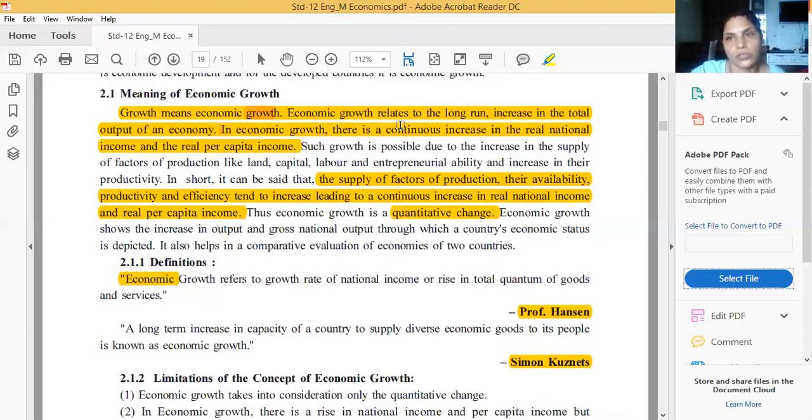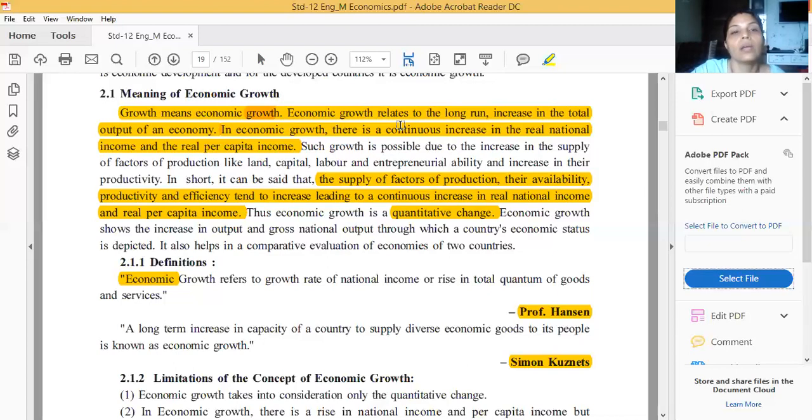Supply of factors of production and their ability, their efficiency, their productivity, and productivity increasing continuously. Due to that reason, in that particular economy, real national income and real per capita income is increasing. That is four points. Now the fifth point: it's quantitative changes. Economic growth is related to quantitative changes.